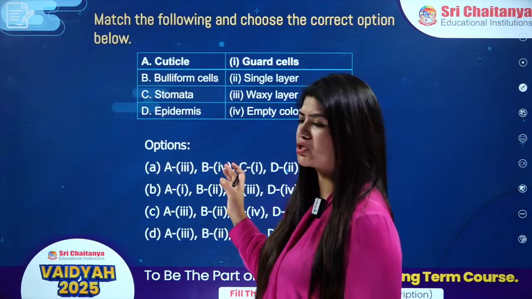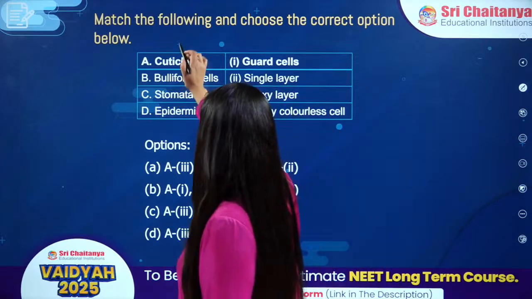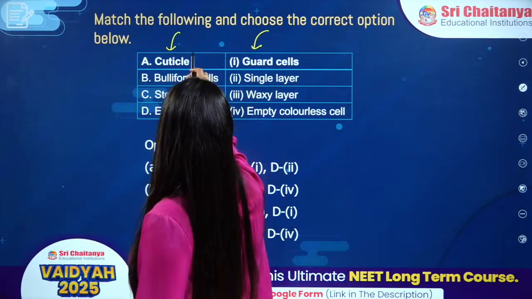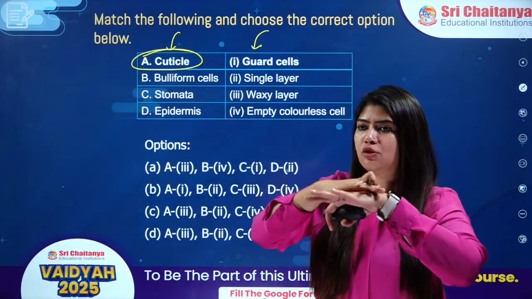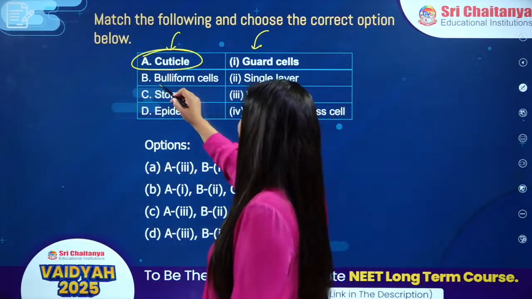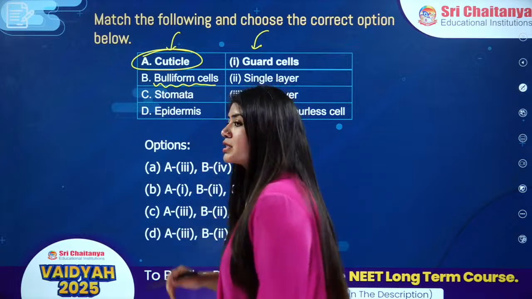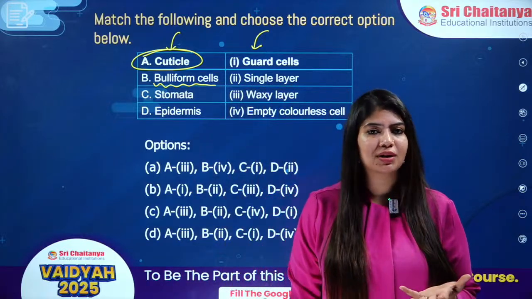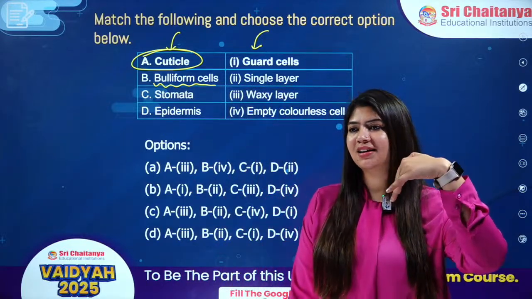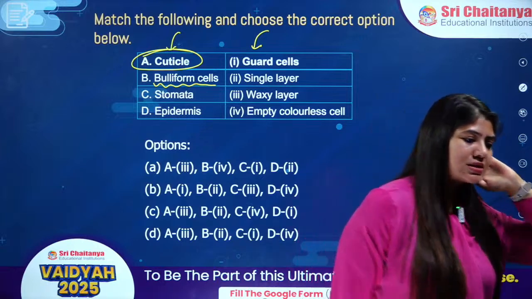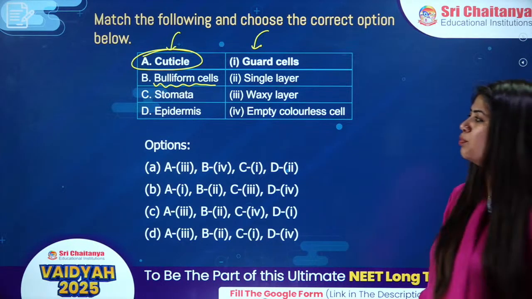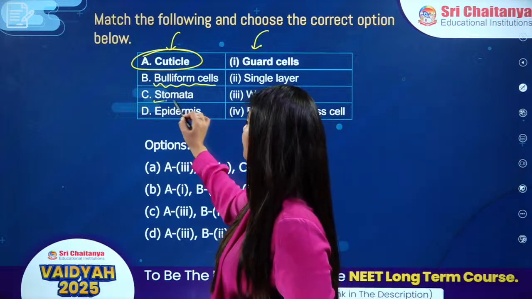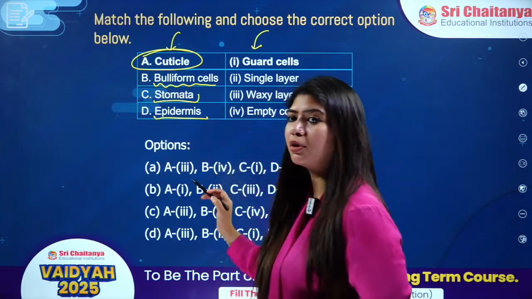Match the column type of question. We have column 1 and column 2. In column 1, we have cuticle, a layer on the outer side of the epidermis. We have bulliform cells, cells preferably present in grasses, and curling is happening for these particular cells. Very important. Then we have stomata. We have epidermis.